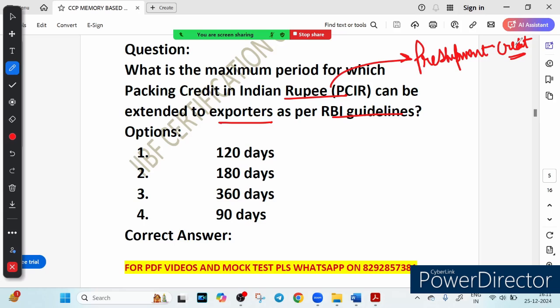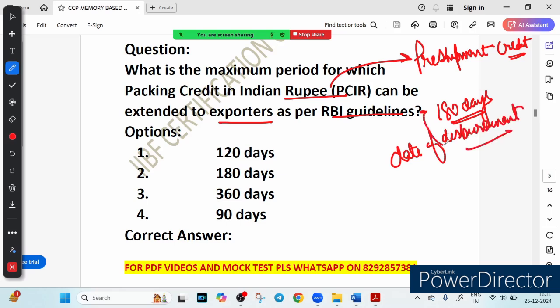If we talk about the duration, RBI allows packing credit for a maximum period of 180 days from the date of disbursement. If additional time is needed, the bank can consider an extension in exceptional cases, but this may require RBI approval and compliance with specific guidelines. So the common duration is 180 days.